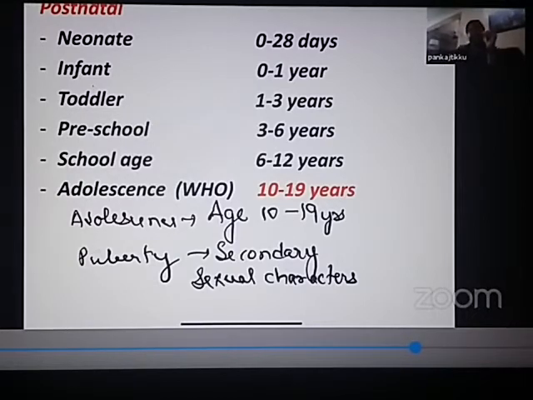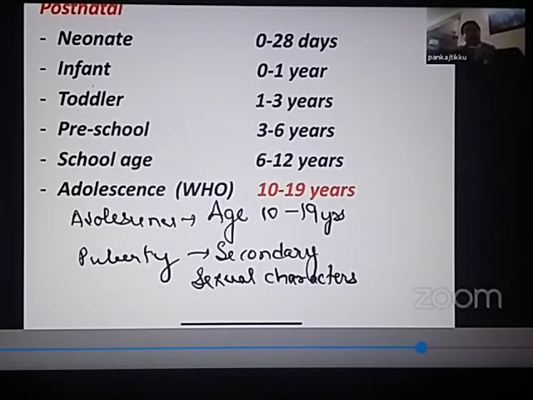So let us revise once again. What is the definition of a neonate? Child less than 28 days. What is the definition of an infant? Child less than 1 year. What is the definition of a toddler? Child between 1 to 3 years. What is the definition of a preschool child? Child between 3 to 6 years. What is the definition of a school-age child? Child between 6 to 12 years. And what is the definition of an adolescent child? Child between 10 to 19 years.